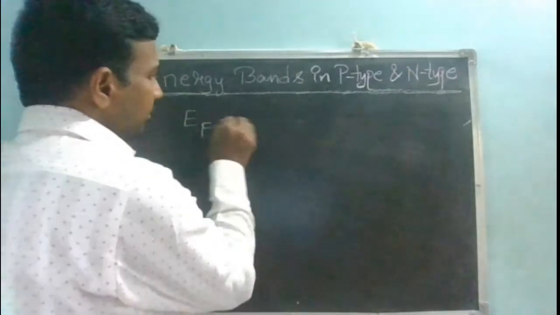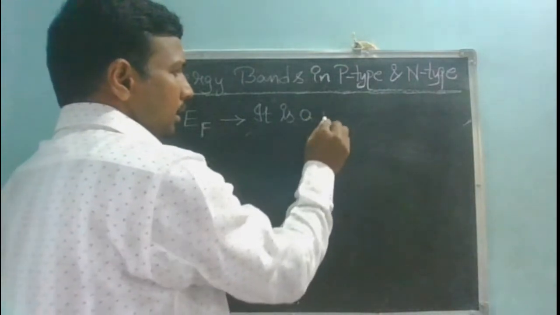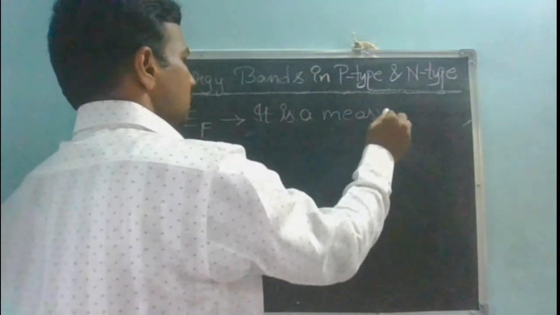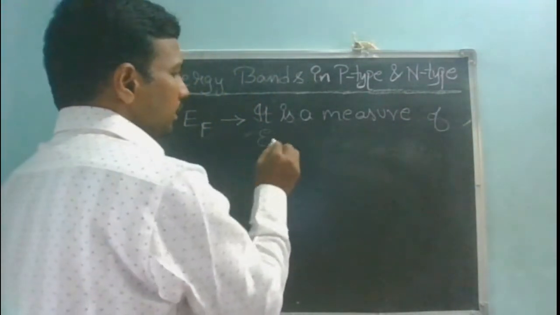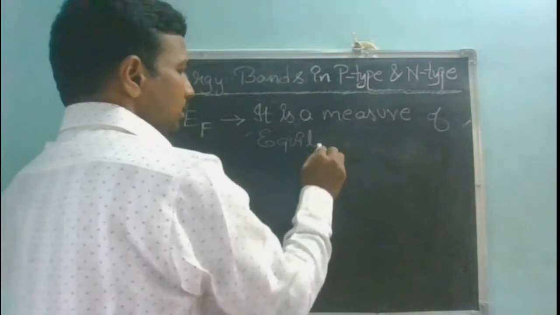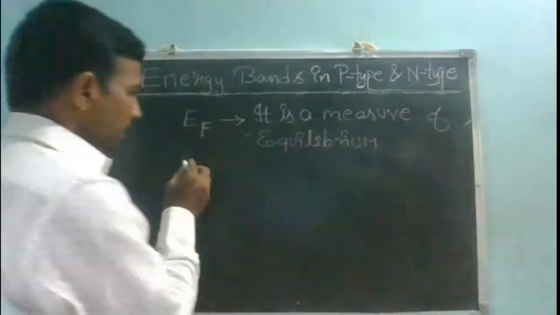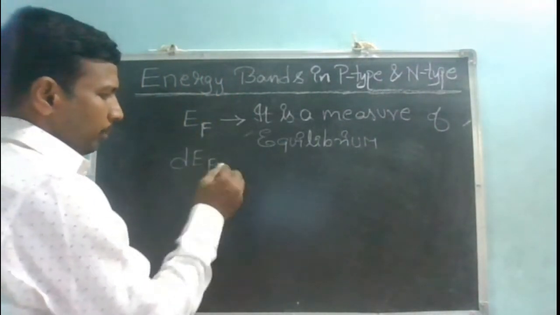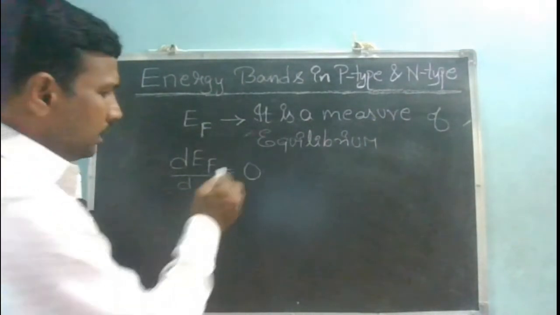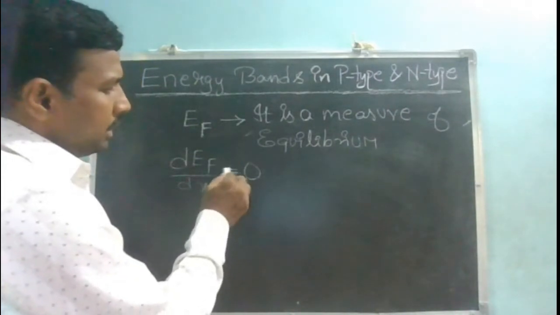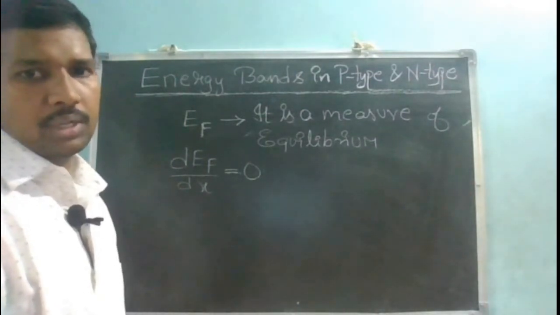The significance of the Fermi energy level is that it is a measure of equilibrium. Suppose dEF/dx is 0, that is, the slope of the Fermi energy level is 0, then I'll say that no particle is moving inside the material, the current is 0. So the Fermi energy level is a measure of equilibrium.